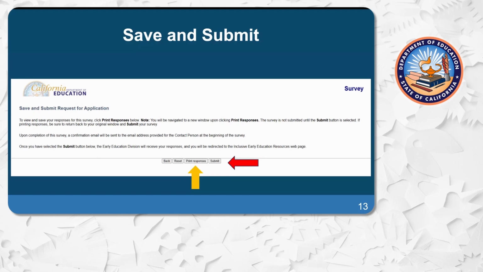The next part is extremely important. If you choose to print your responses, you must go back to the original window and submit. I want to reiterate this to you. Printing the responses does not submit the survey. Please make sure you go back to the original window and click on submit. Otherwise, the CDE will not get your survey responses.